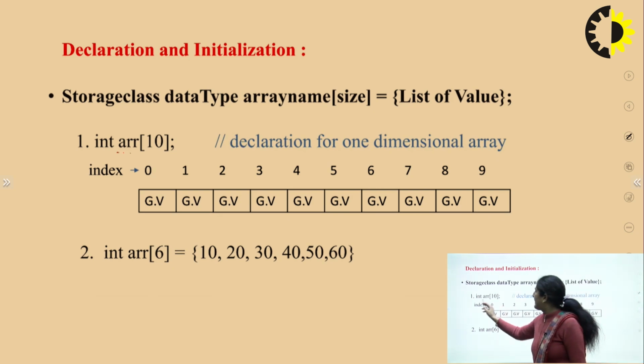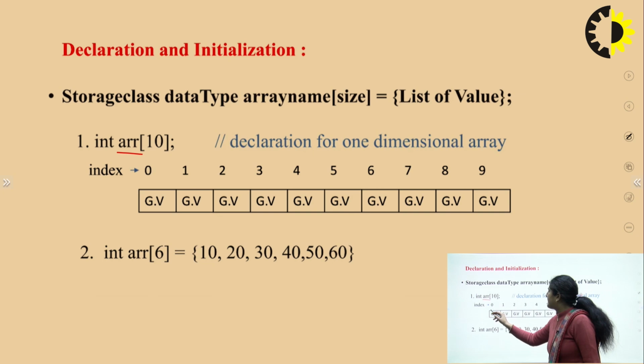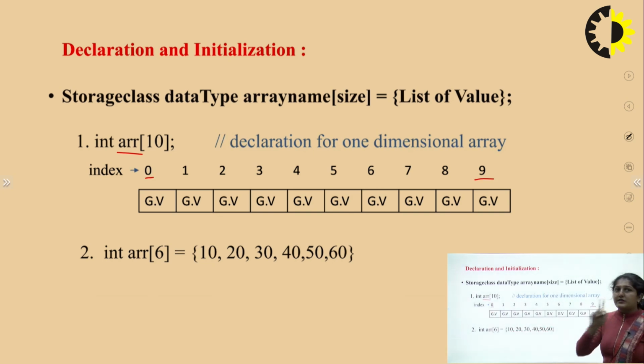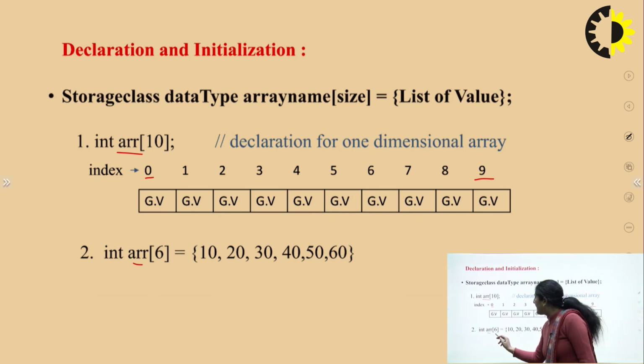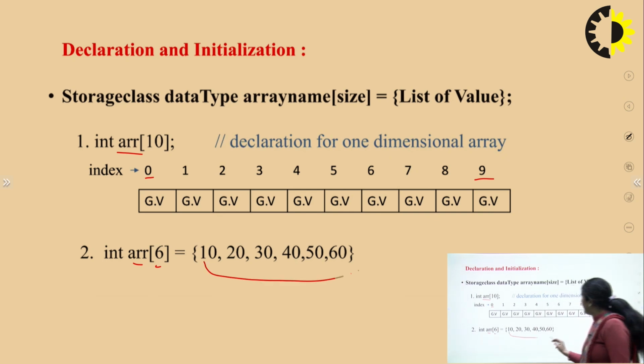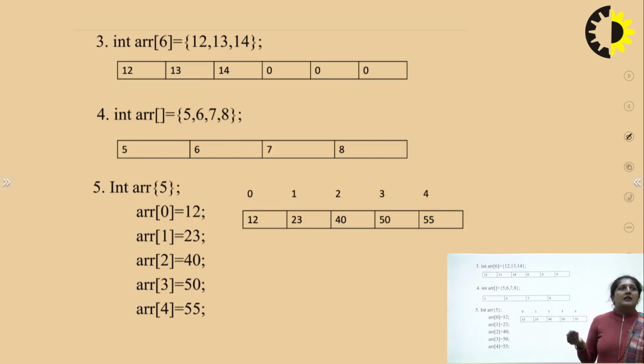We can declare like this: int ar[10], where the size is 10, from index 0 to 9. Index always starts from 0, so there are 10 elements. The second way of declaring and initializing a 1D array is int arr[6] with compile time initialization, 10, 20, 30, 40, and we are initializing our elements. The third comes like this, same. The fourth comes like this. I have told you all.